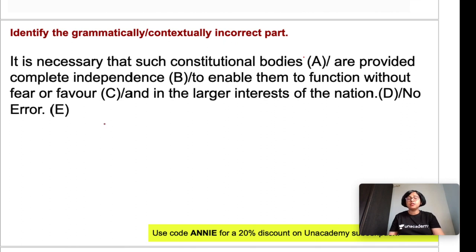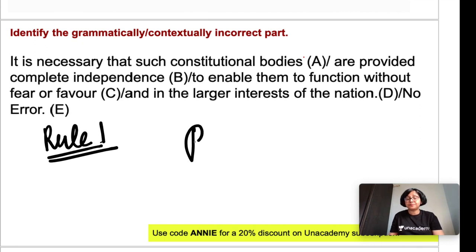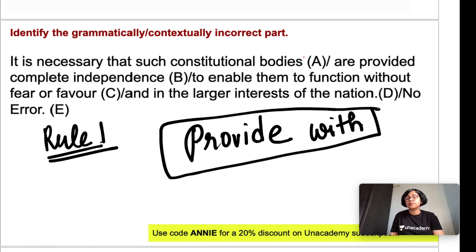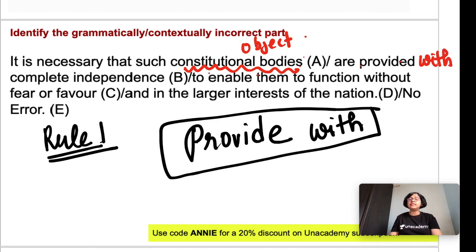Now where is the error? So I will give you one rule. Rule number 1, that is, with provide, if you have an indirect object, then you have to use the preposition with. So here there is an indirect object, and the object is constitutional bodies. So here constitutional bodies are provided with complete independence. Here you have to use with complete independence to enable them.